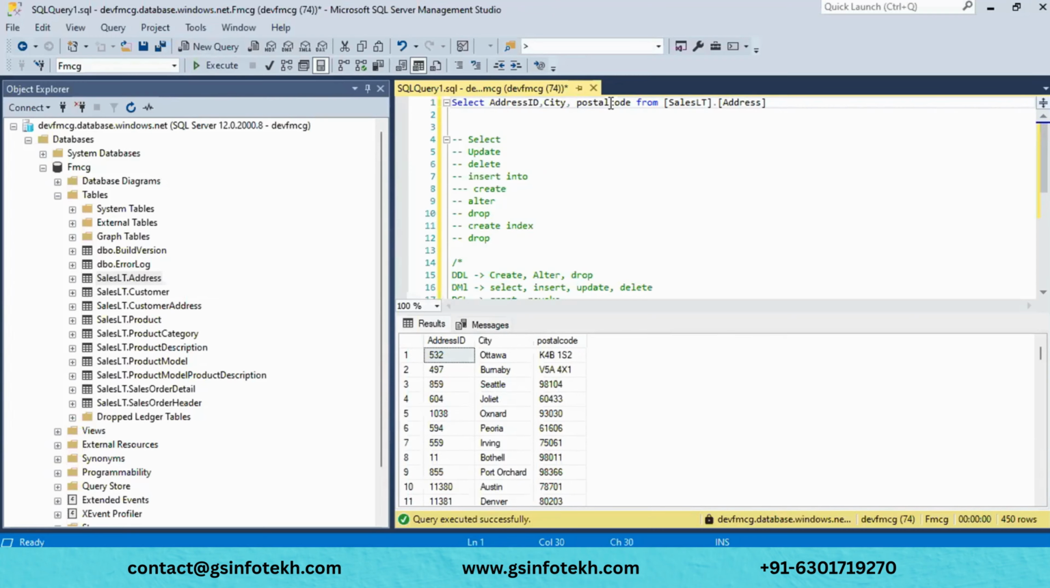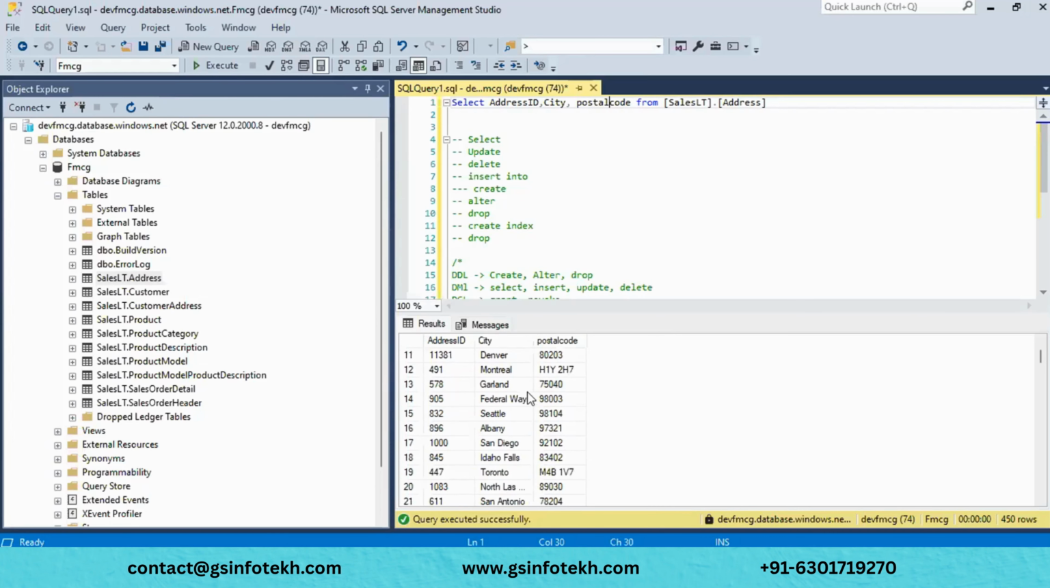Like this I can select specific fields, whichever fields are required for my project purpose or for my report purpose. I can do some validation or some transformations, and post that I will write it into another table. See, the address ID, city, and postal code.